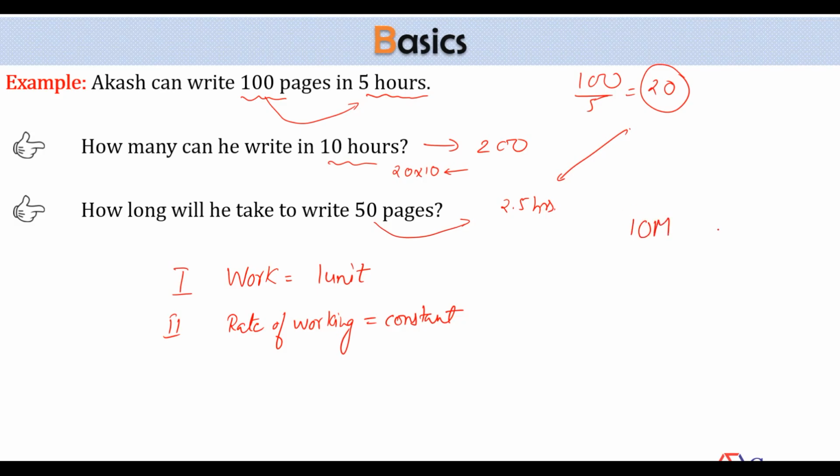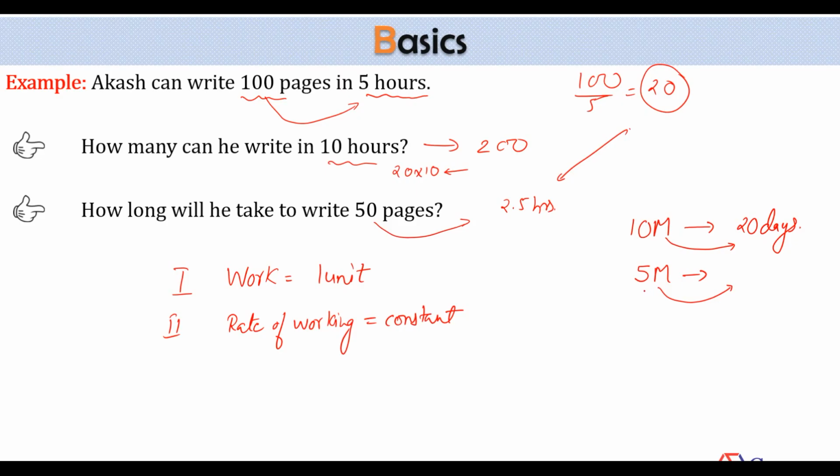Yes or no? I'll ask you one more question. 10 men can do a work in 20 days. So in how many days can 5 men do the same work? Will it be 10? Most of the students will say 10. No. Remember that the more the number of men, the fewer the days required. The fewer the men, the more days required.